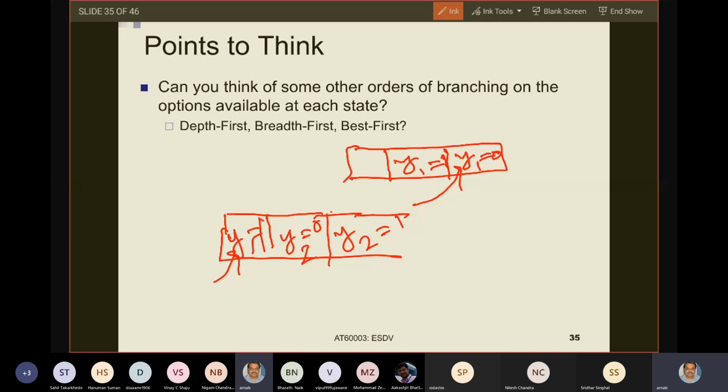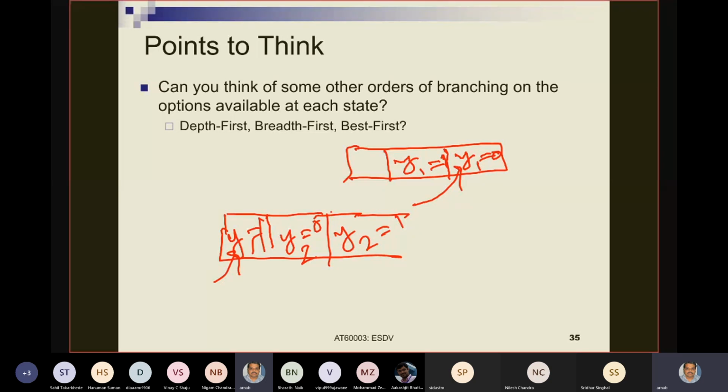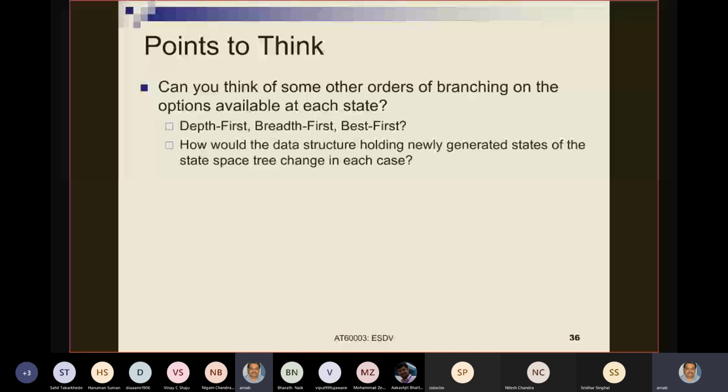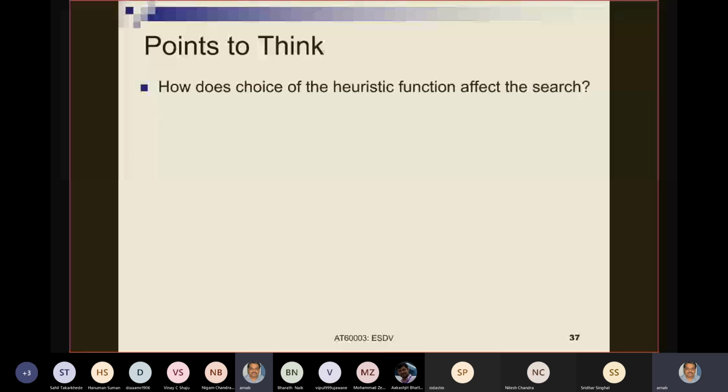Now let us go into something else. One more thing. The question is, how would the data structure holding newly generated states be changed for each case? That I told you just now, we discussed in slide number 36. How does the choice of the heuristic function affect the search? This is an important question.